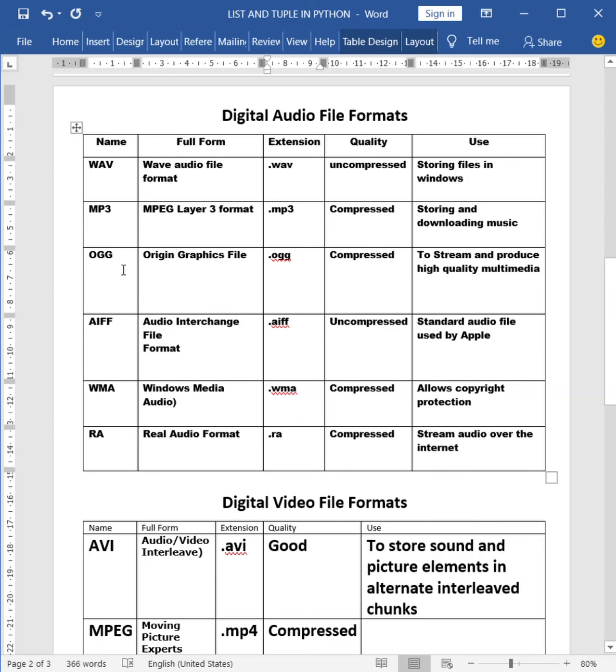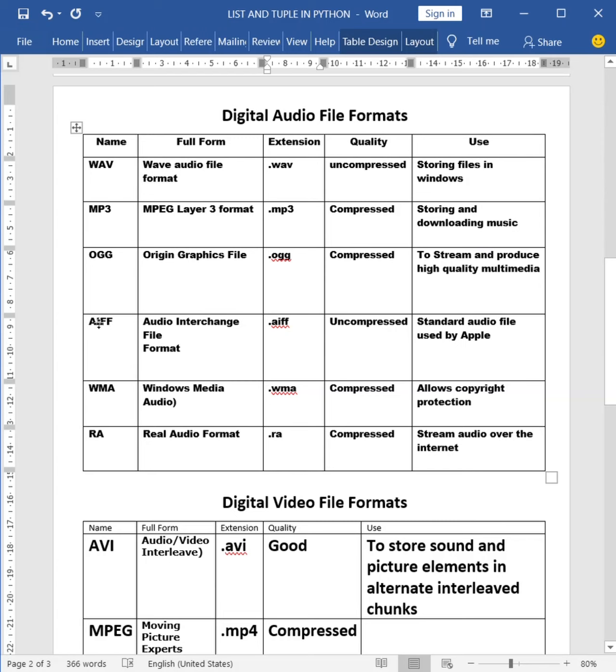OGG, the full form is Origin Graphics File. The extension is .ogg. It is a compressed file which is used to produce and stream high quality multimedia files. High quality multimedia files can be produced by the OGG file.